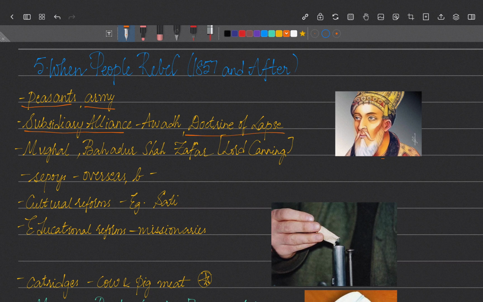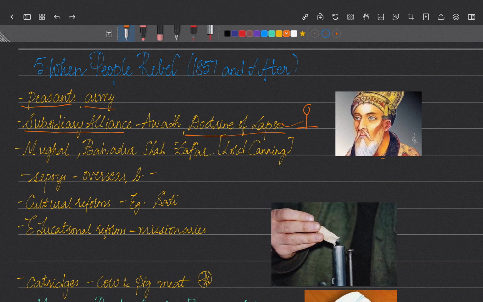What is subsidiary alliance? The company provides military protection to the kingdom, and the kingdom has to pay revenue in return. This was the policy of subsidiary alliance. And what is doctrine of lapse? If the king doesn't have an immediate male successor, then the kingdom will be annexed. This was the case of doctrine of lapse.